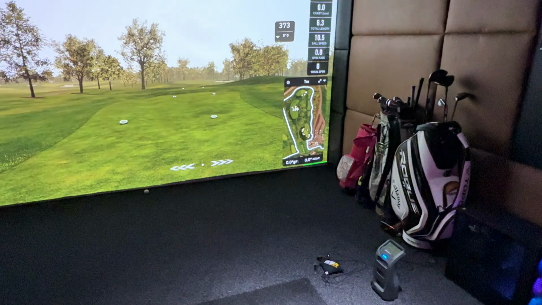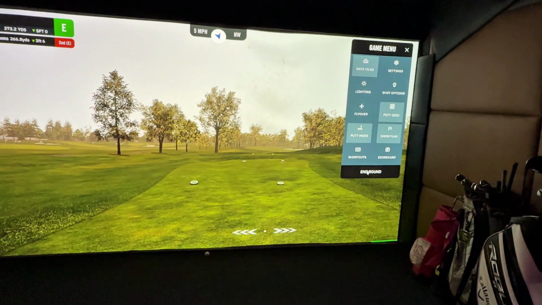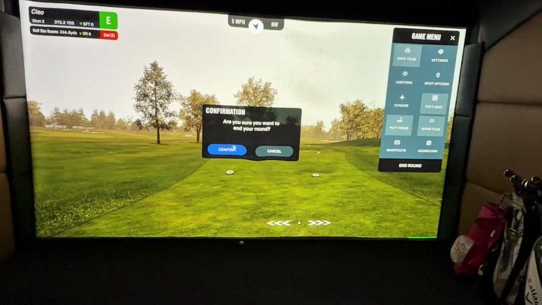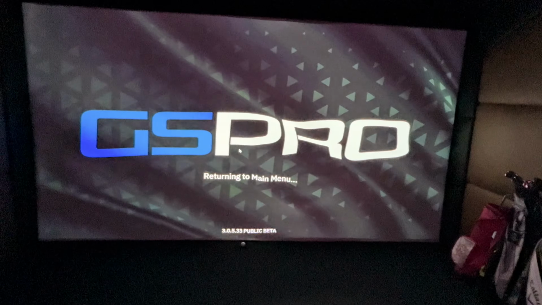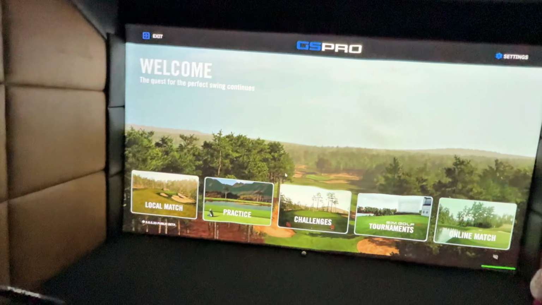Once you're done in here, if you finish a round up, you can exit straight from the scorecard at the back. But if you want to get out of a round early, you just need to press those 4 dots again, and you're going to go on end round. So it's going to bring you back to the player menu.